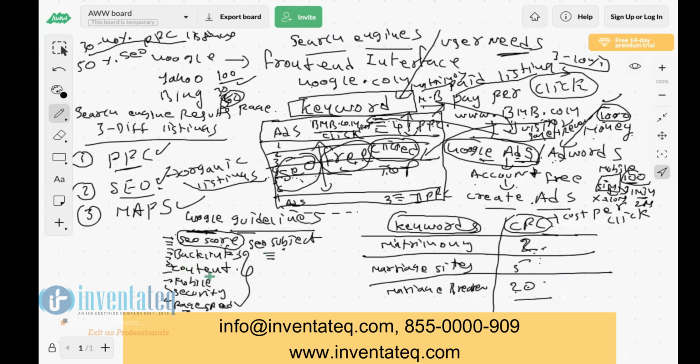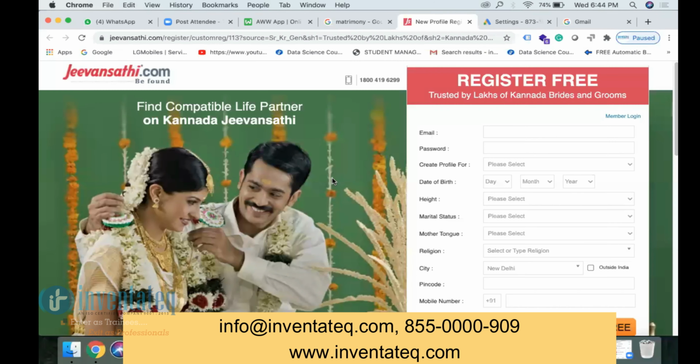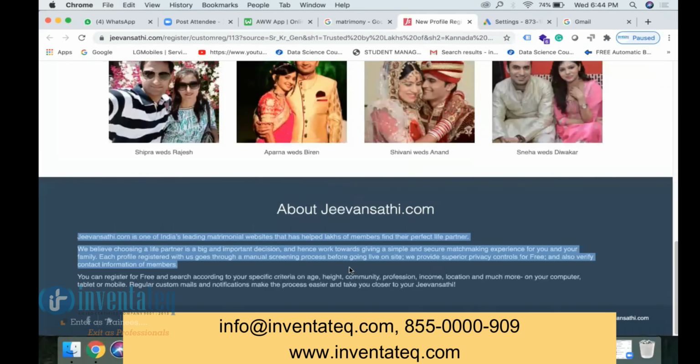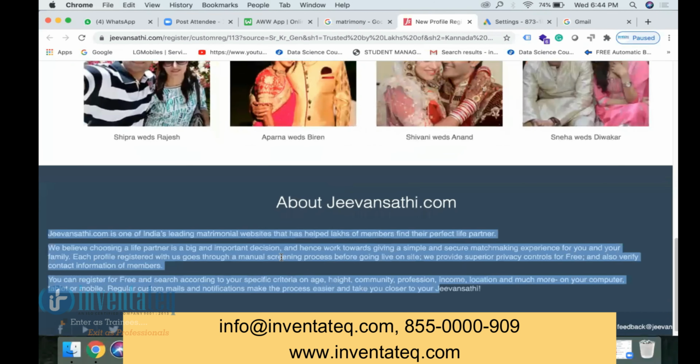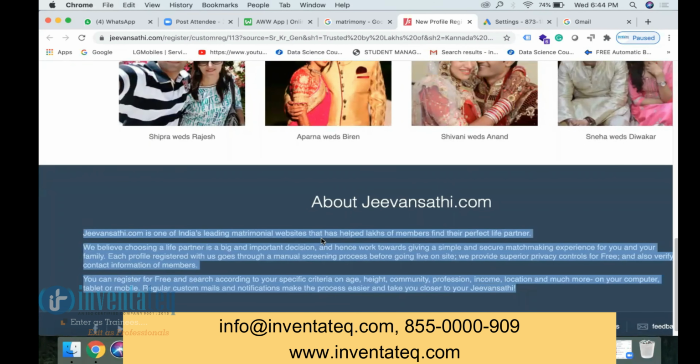Say content, for example. Here, I said content, right? Content means what? Google checks in your website. This is content. So they will check how quality content you have written here.